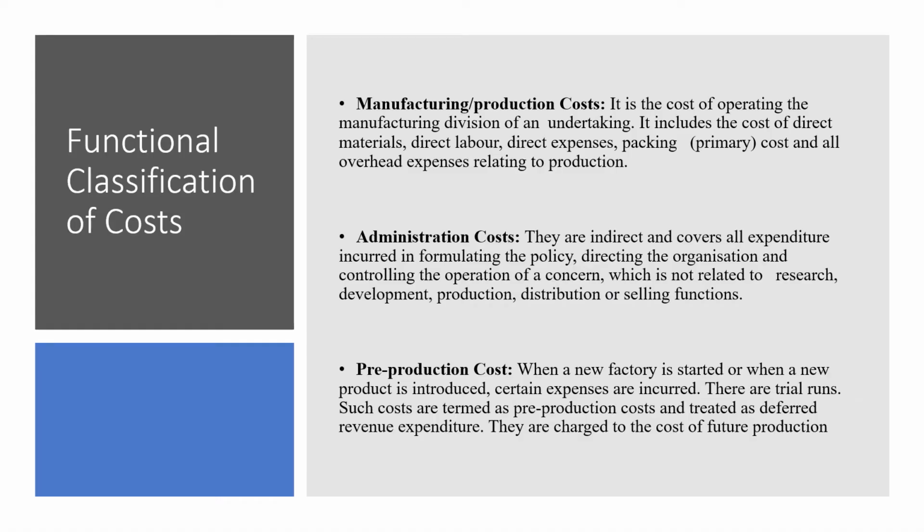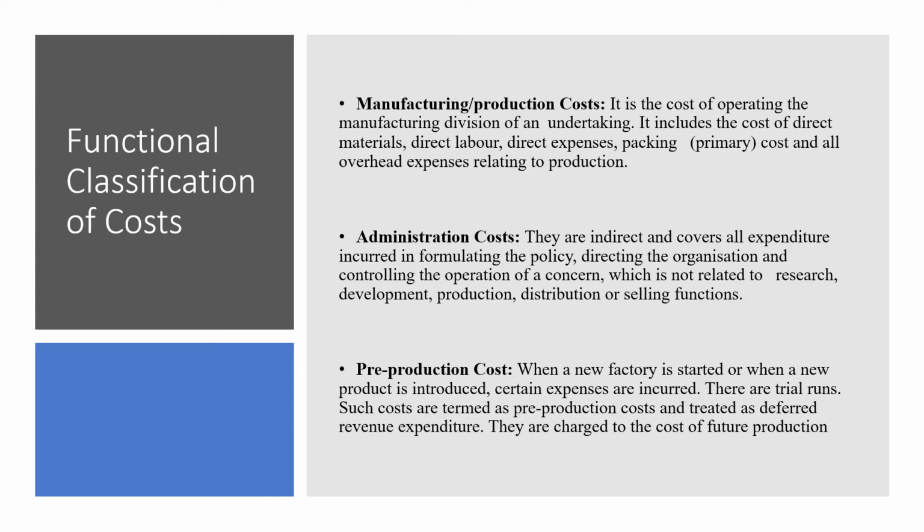So we have looked into a few classifications of cost in our previous session. Let us continue with the remaining classification of cost in this session. So again now the cost can be classified on the basis of functions. It is called functional classification of cost. And on this basis we can classify cost into manufacturing or production cost, administration cost, and pre-production cost.